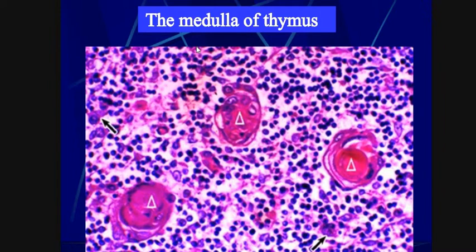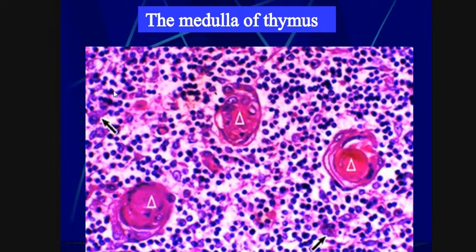Let me come to the medulla of the thymus. This is the medulla of the thymus. Here we can see lymphocyte cells, ERC, and macrophages.